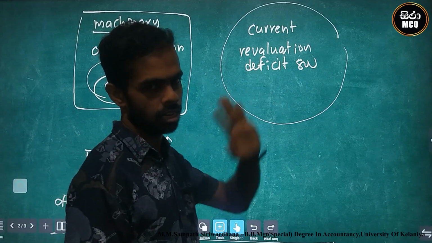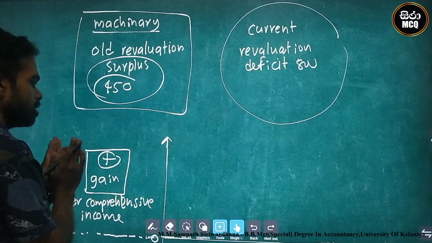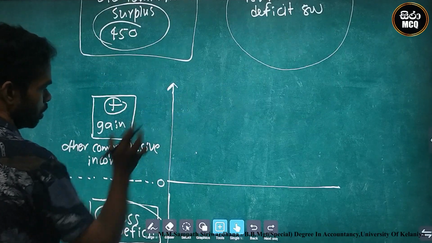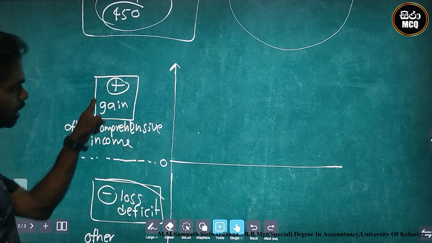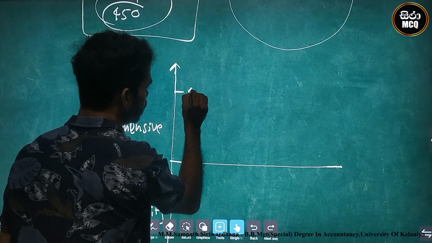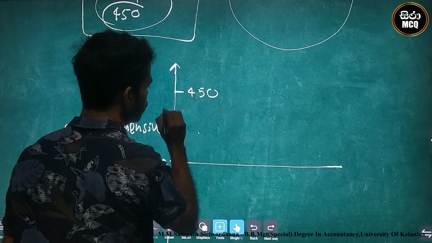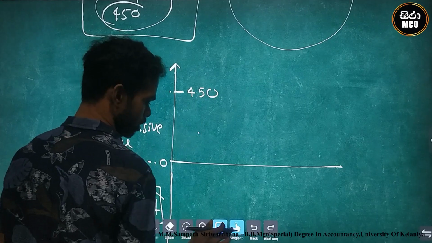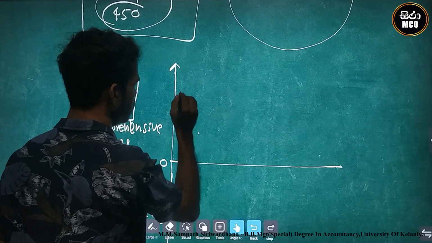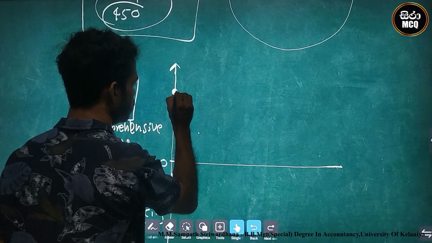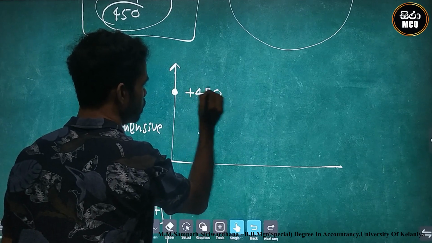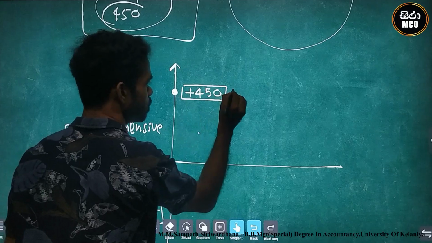Again, this is the current year situation. Firstly, we must record the old situation, surplus of 450. Surplus means gain area. Therefore, I marked 450.